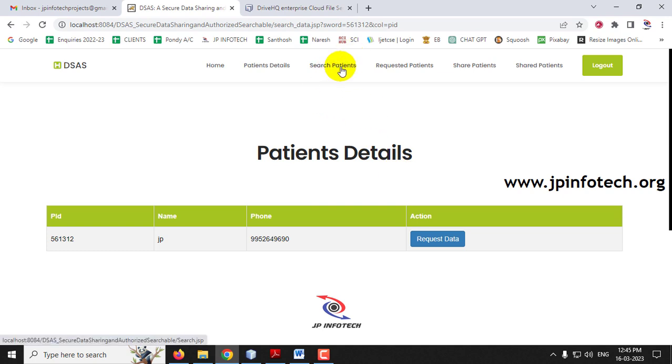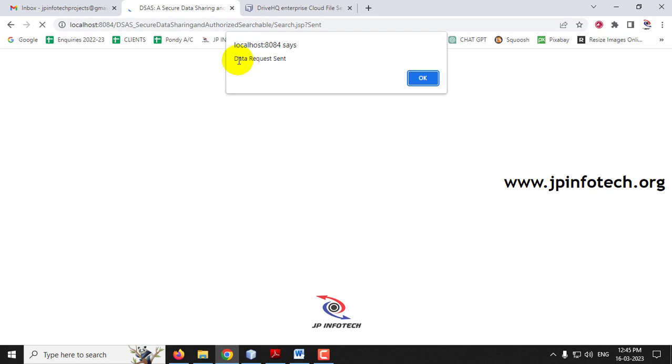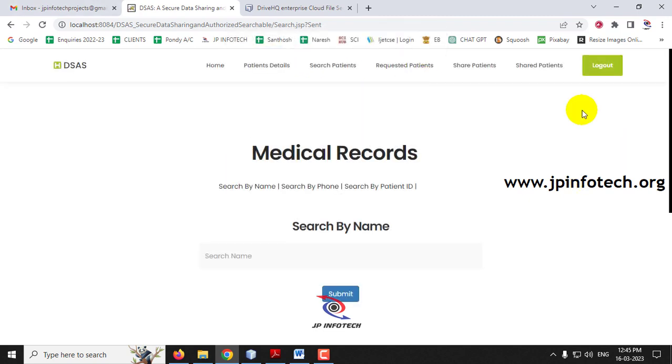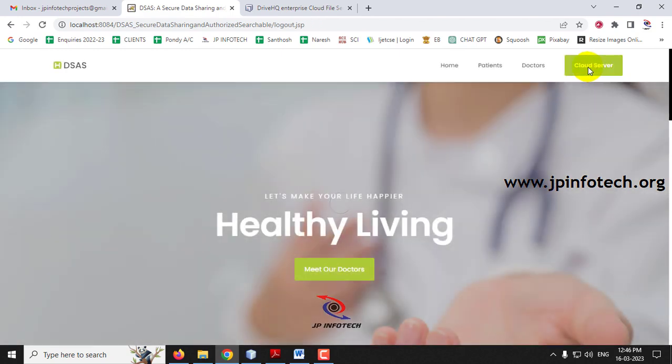In this way the doctors can search for their patients and request the data. The patients are searched in a secured format, and only the registered details will be shown to the particular doctor. Now let me click request data, and you can see the data request has been sent. Click OK. Now let me log out from the doctor part.